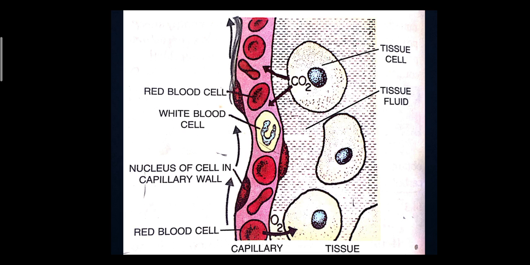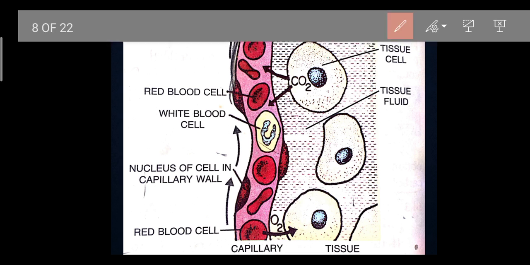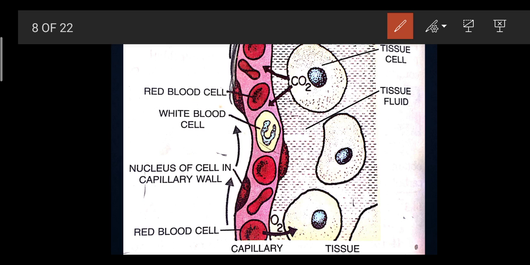Now what exactly happens? The walls of the capillaries. We know what a capillary is. A capillary is nothing but a blood vessel. We have three different types of blood vessels, that is arteries, veins and capillaries. So this is a capillary, and this is the wall, which means the outer surface.